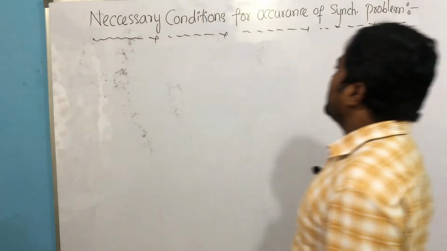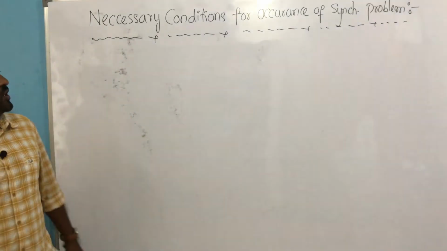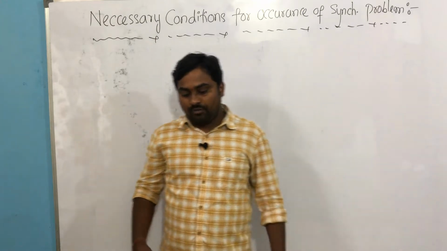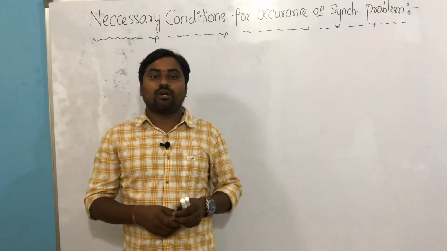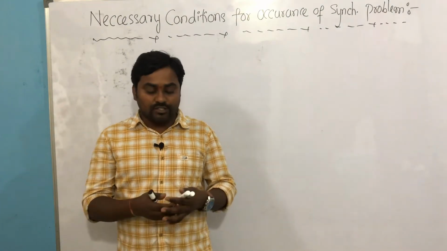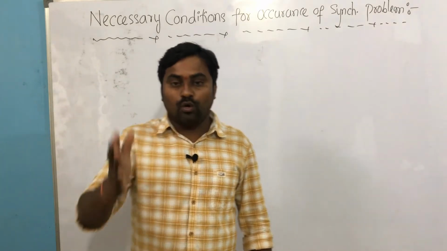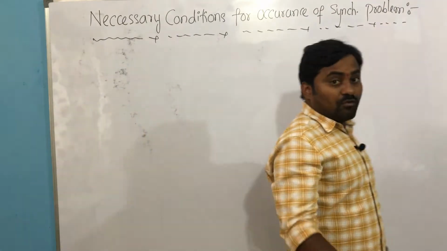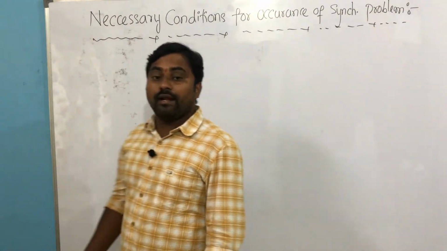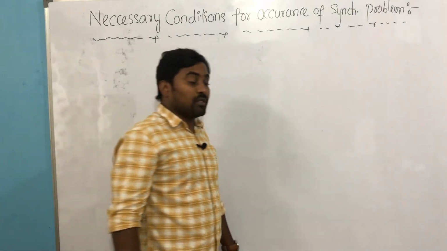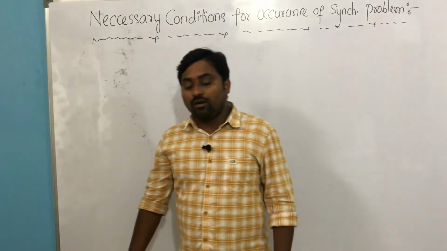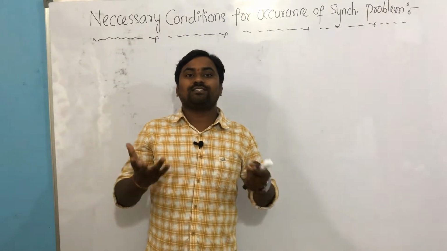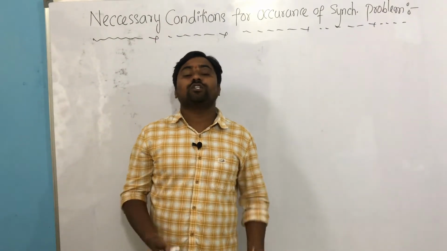So now we'll see the necessary conditions for the occurrence of a synchronization problem. So far, from the few examples we observed, we noticed the major causes for the occurrence of a synchronization problem. One reason is preemption, which you understood, right? Preemption and presence of a shared element. Third, two or more processes are trying to access the same thing at the same time. That is, a race condition is also present.